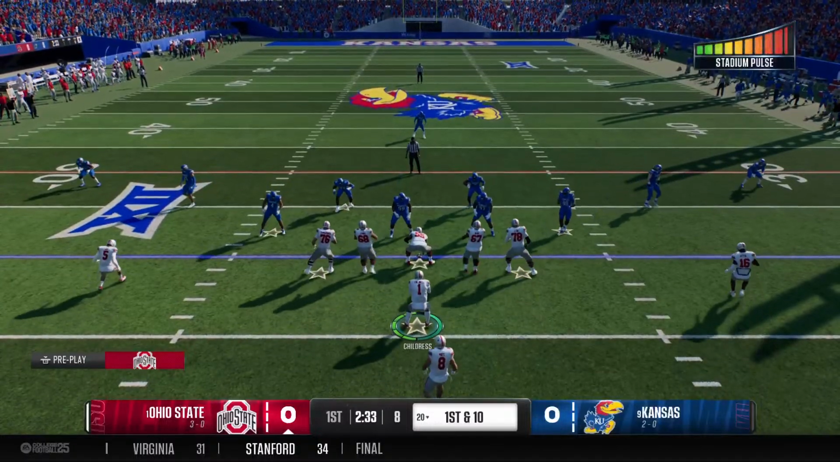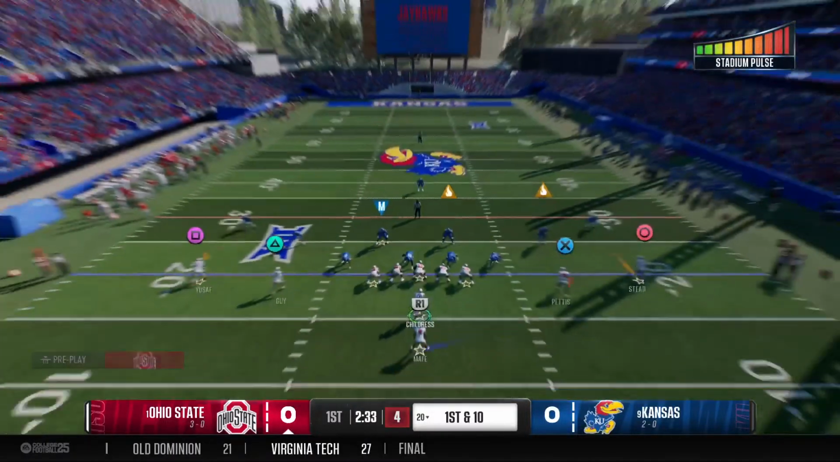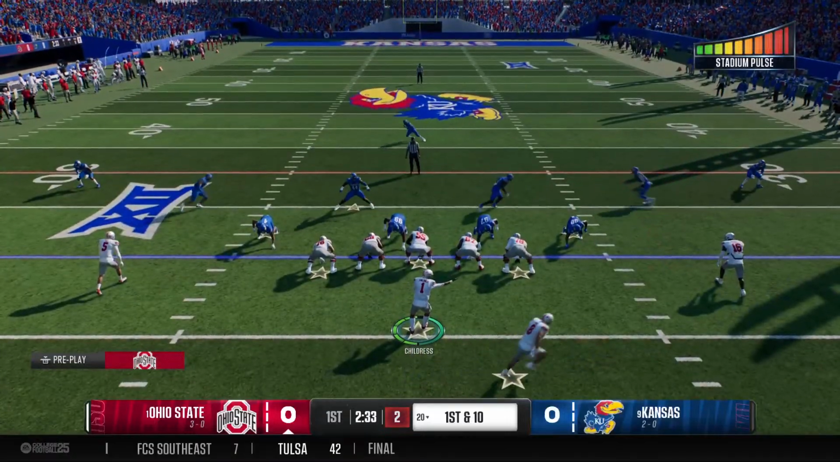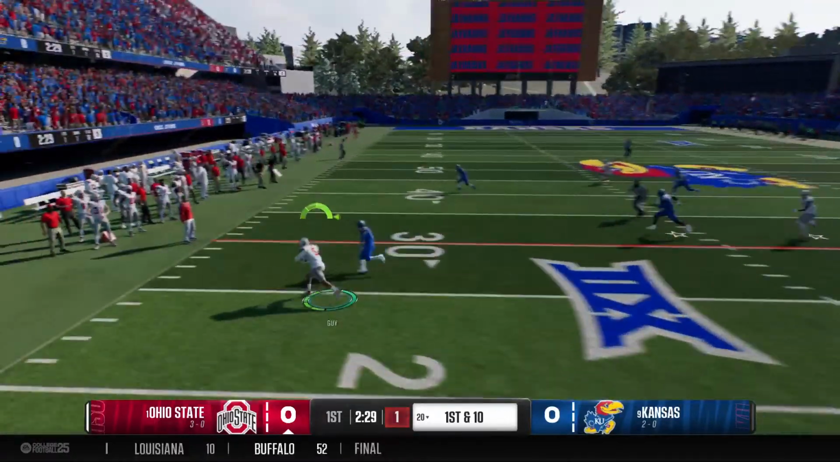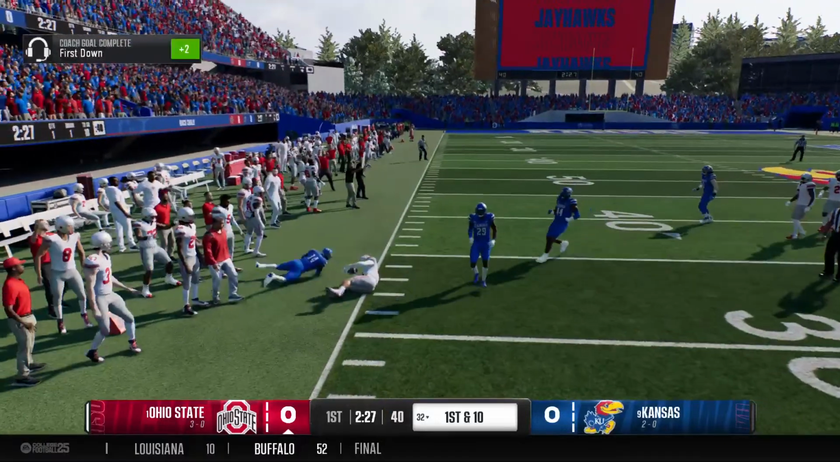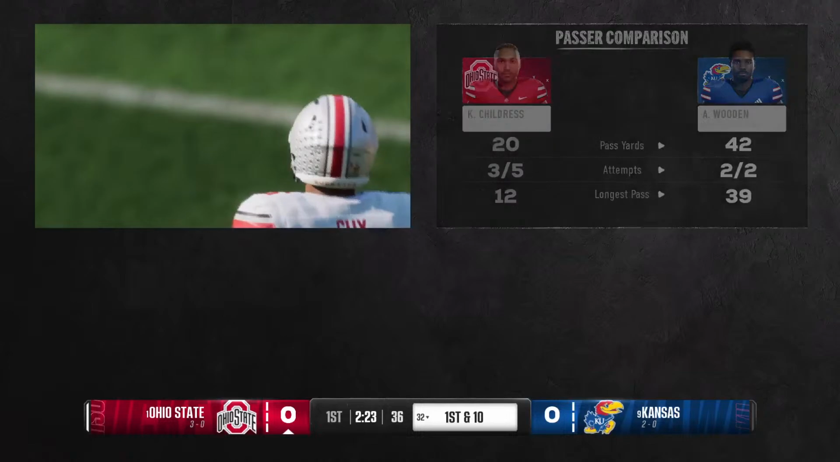Offense goes to the pistol formation now. First play of the drive, they're going to throw the football. It's a quick grab. Tackled at the 32. That's enough for a first down. Nice throw and catch here for the Buckeyes.